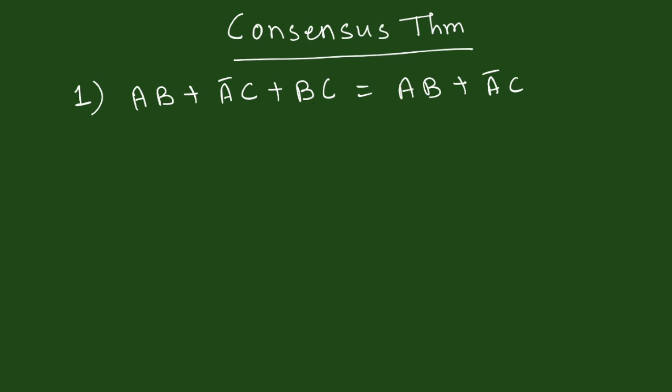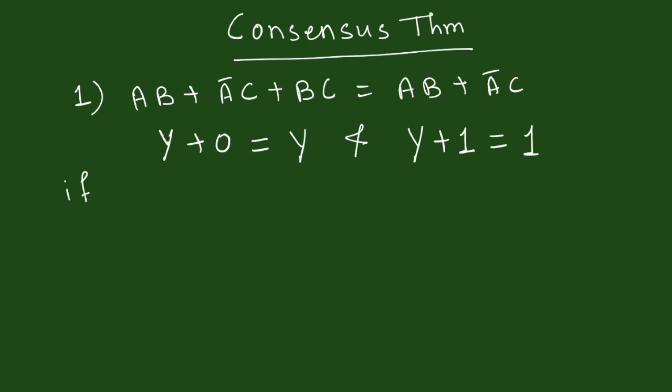We know that y or 0 is always equal to y, whereas y or 1 is always equal to 1.